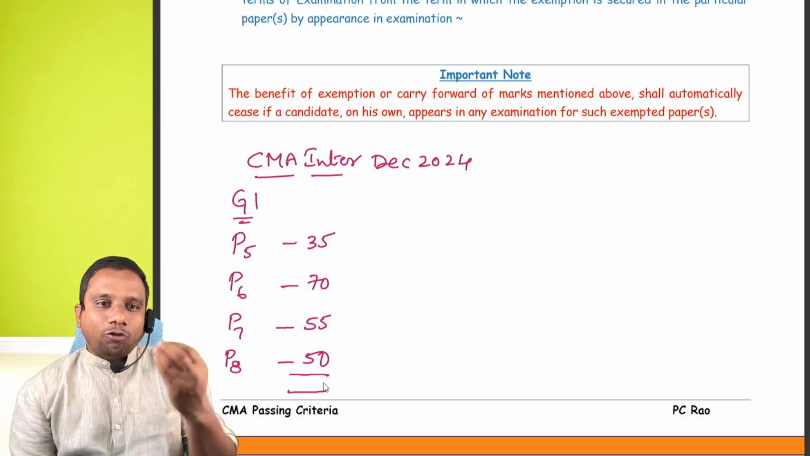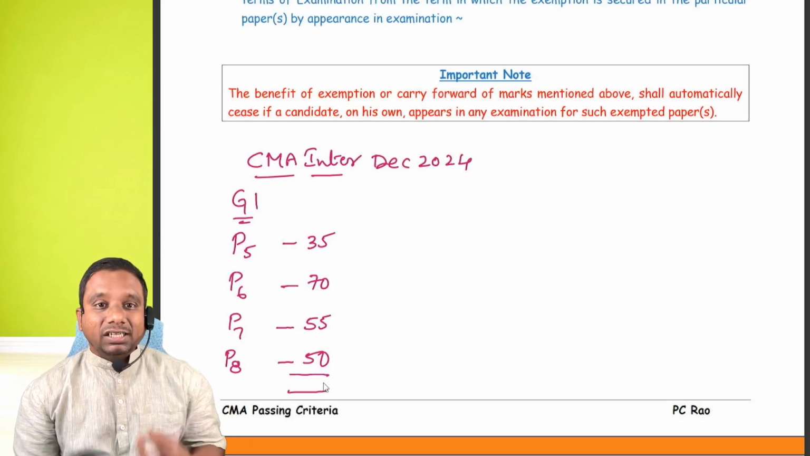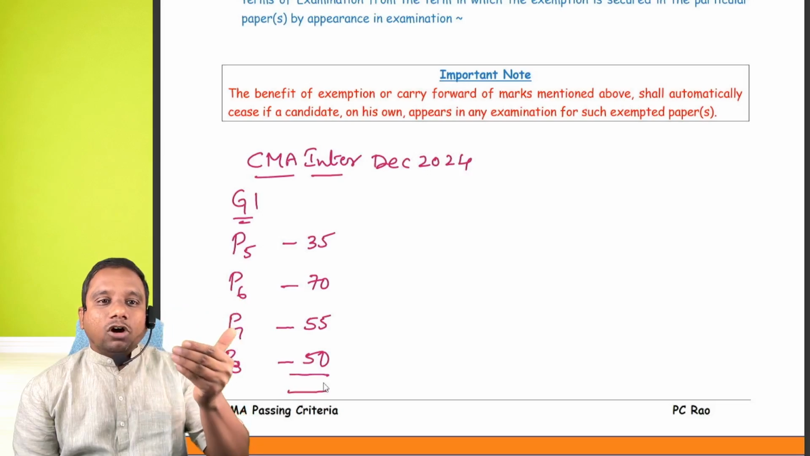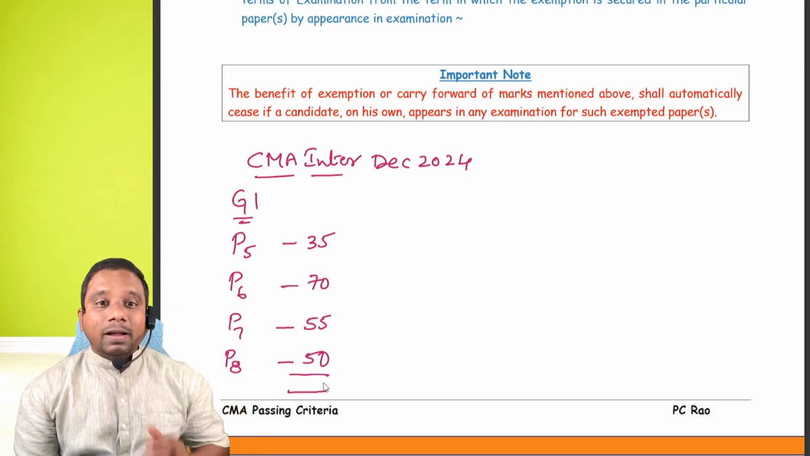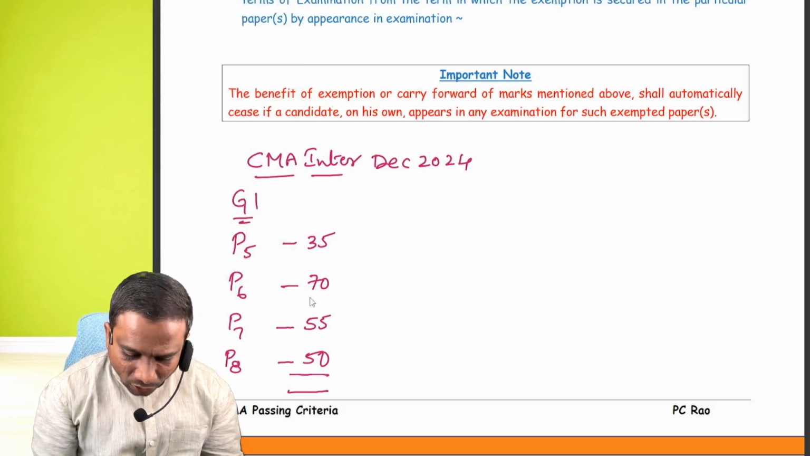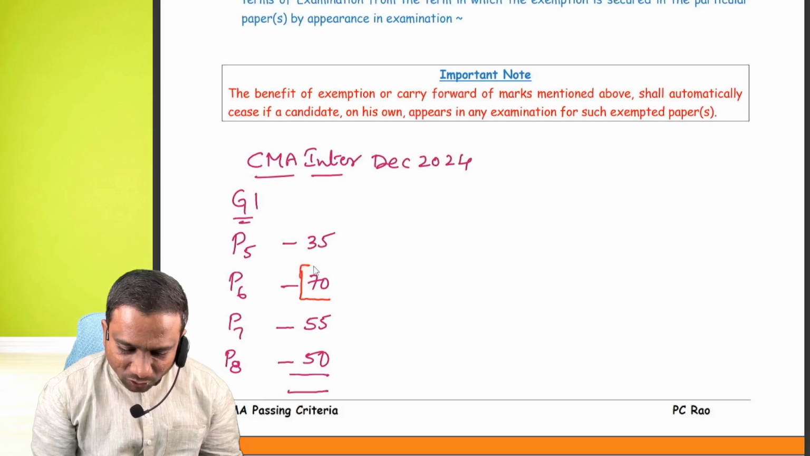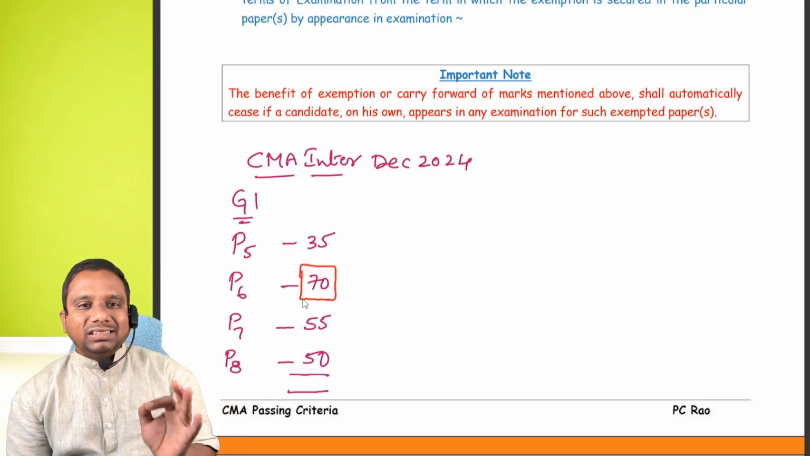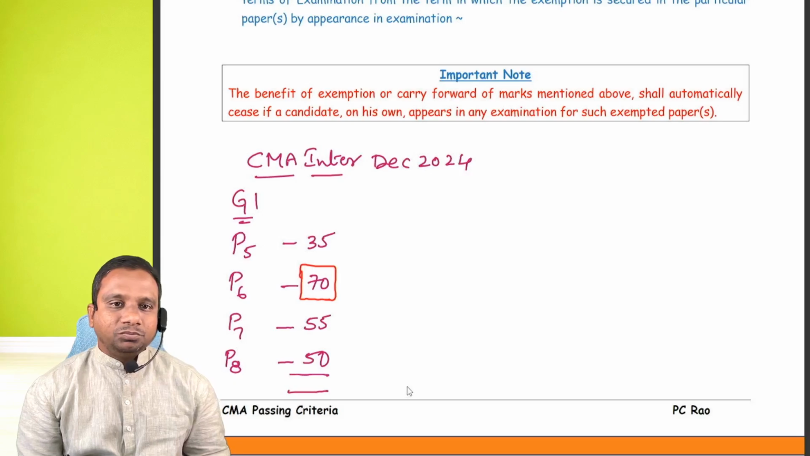We should get 40 marks in each paper. But here I have failed to secure 40 marks in each paper. But I got more than 60 marks in one paper.